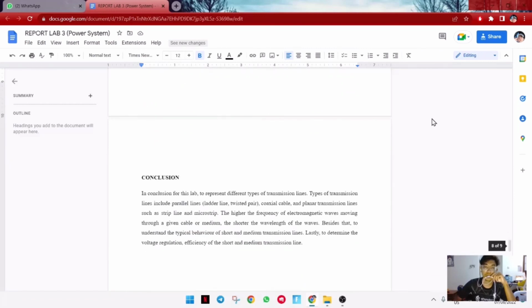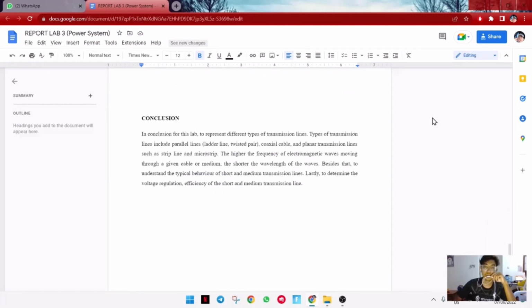Okay, next, the conclusion. In the conclusion for this lab, to represent different types of transmission line. Types of transmission line include parallel line, for example ladder line, twisted pair, coaxial cable, and the planar transmission line such as strip line and microstrip. The higher the frequency of electromagnetic waves moving through a given cable or medium, the shorter the wavelength of the wave. Besides that, to understand the typical behavior of short and medium transmission lines. Lastly, to determine the voltage regulation and efficiency of the short and medium transmission lines.